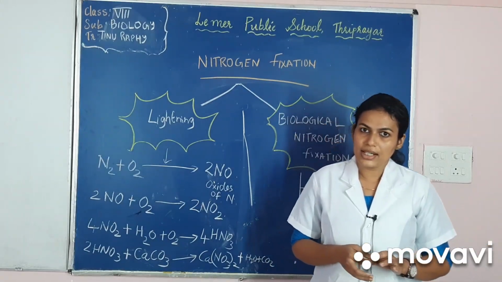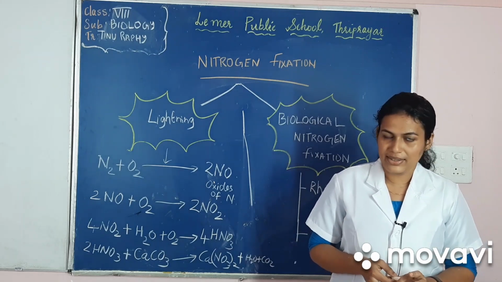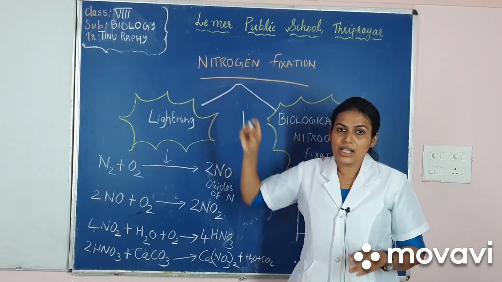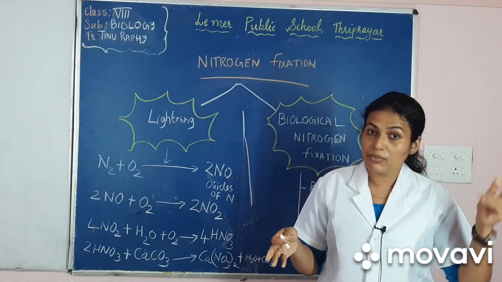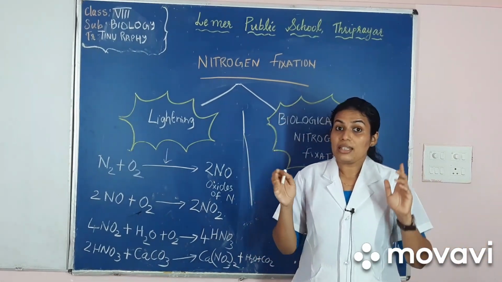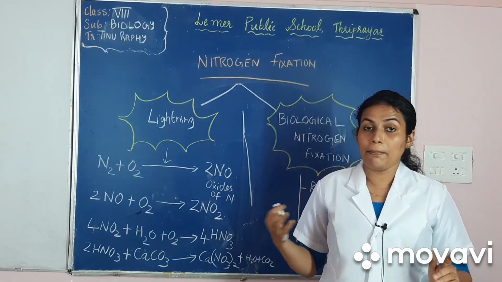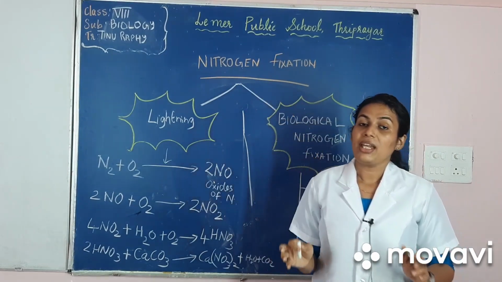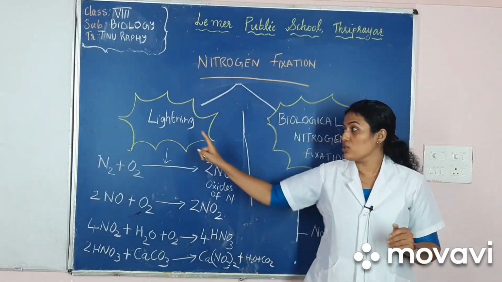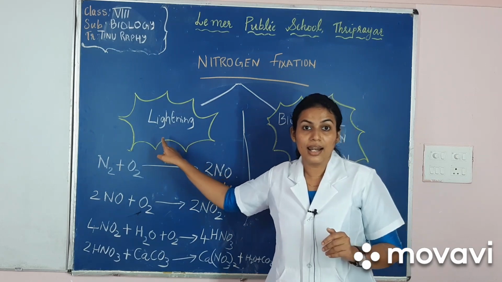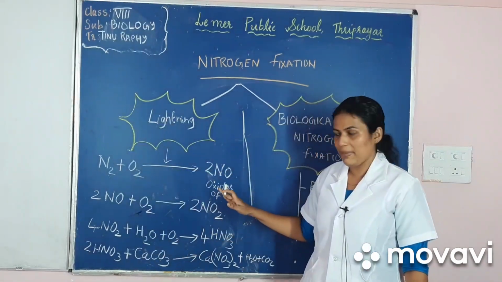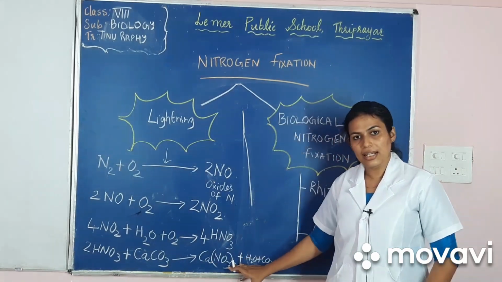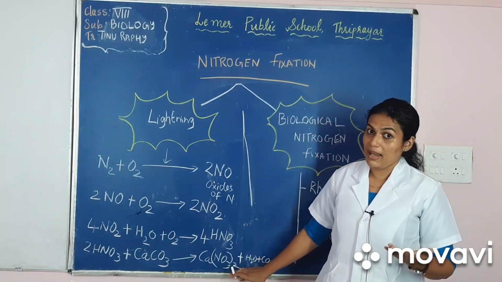So till now we have studied the first step of the nitrogen cycle, that is nitrogen fixation. Nitrogen fixation is the conversion of atmospheric nitrogen into nitrogenous compounds so that plants and animals can use them. Nitrogen fixation happens in two ways. The first way is lightning, in which nitrogen is converted into calcium nitrate, which is a nitrate form, so that plants can absorb it.